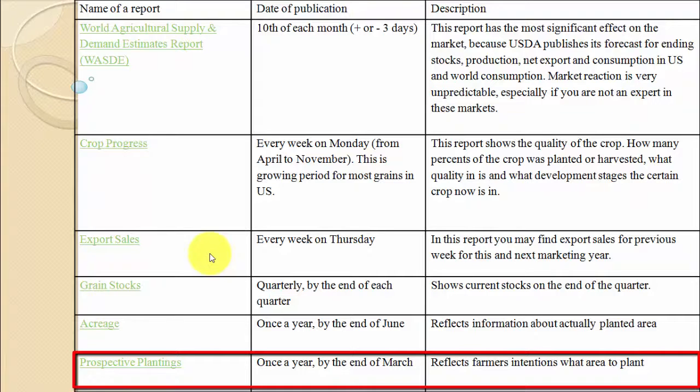And the last one is prospective plantings. USDA publishes this report once a year by the end of March, and it reflects farmers' intentions, what area to plant.